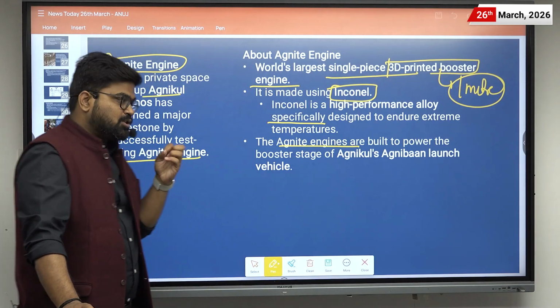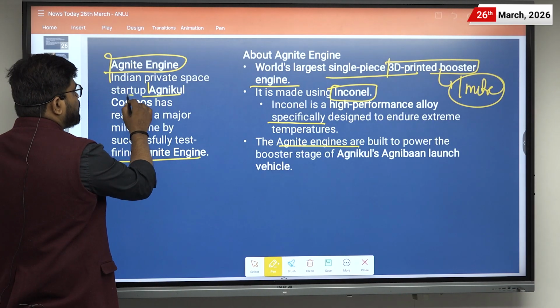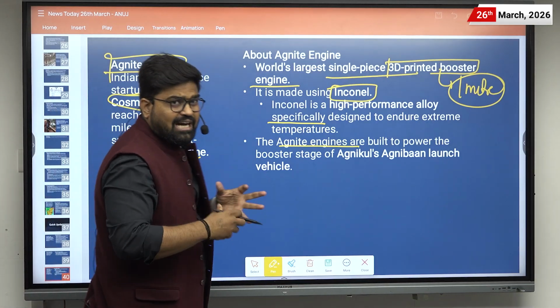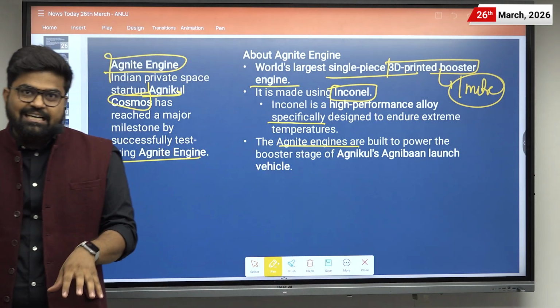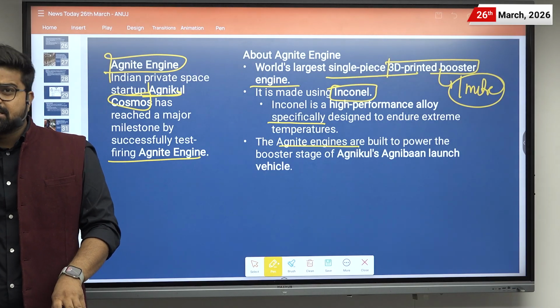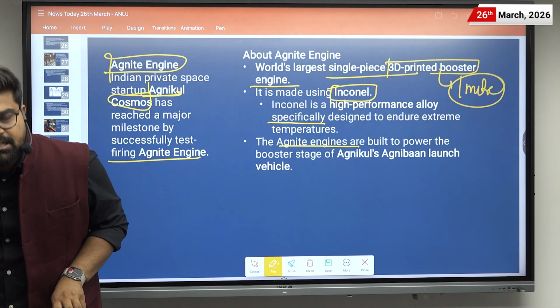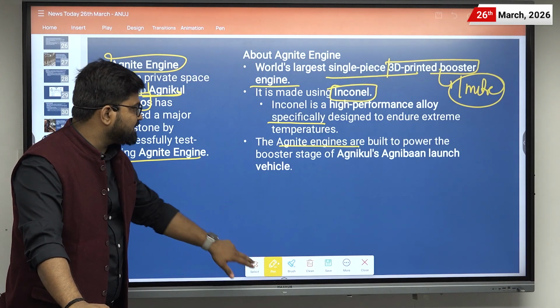In this news, you should also know about this Agnikul Cosmos. Okay, they won't ask this in the prelims examination, but you can write about startup success in the mains examination if there is a question related to startups. Now let us move to the next quick update.